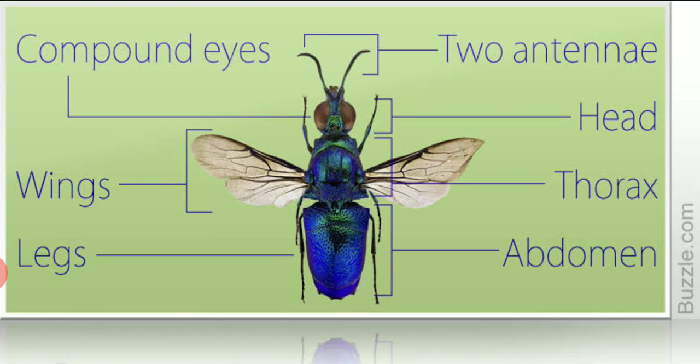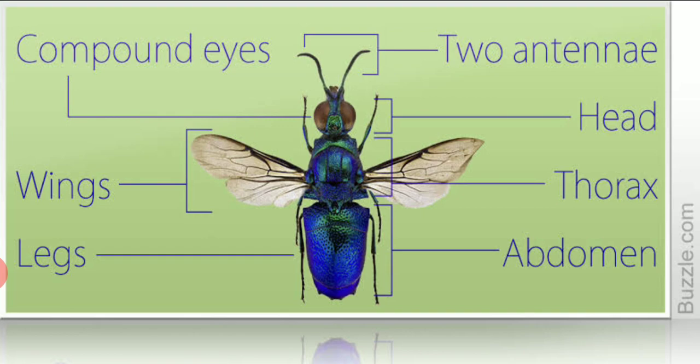Insects also have wings. Some insects cannot fly, for example, ants and caterpillars. Some insects can fly, like dragonflies, butterflies, moths and mosquitoes. And these are the compound eyes of an insect.